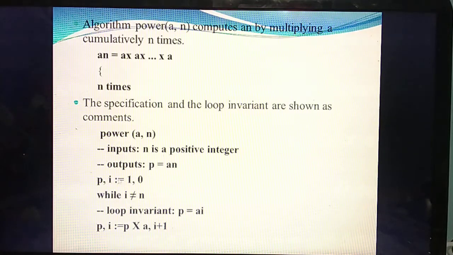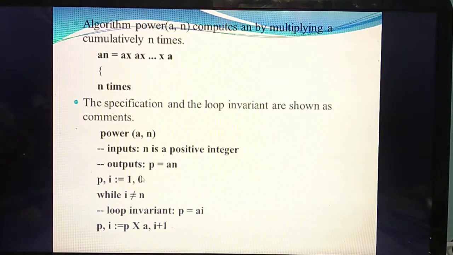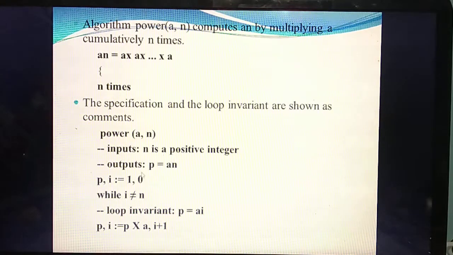Understand? Listen. Initially they have given the power as 1. The value of p is 1. In the loop, initially the value of p is 1, and before the starting of this algorithm, the iteration value is 0. This you should remember. Understand? So you are going to write this in a loop invariant for calculating the power of two numbers. For that, you are declaring two variables, p for power and i for iterations. So the value of p is initially 1, and before you calculate, the iteration value is 0.